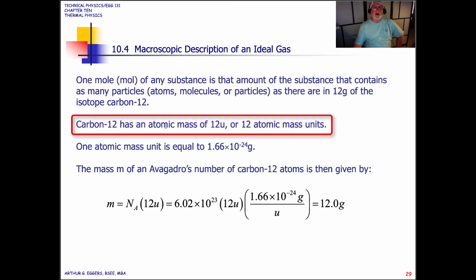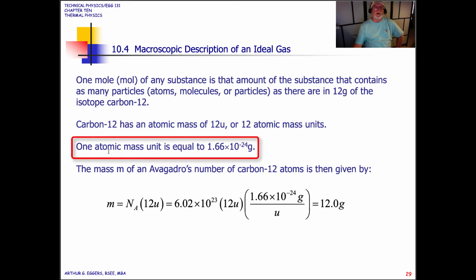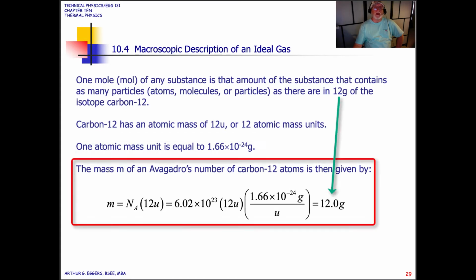Carbon-12 has an atomic mass of 12 units, or 12 atomic mass units. 1 atomic mass unit is equal to 1.66 times 10 to the minus 24 grams. So the mass, m, of an Avogadro's number of carbon-12 atoms is given by the relationship m is equal to N sub A, Avogadro's number, times 12 atomic mass units.